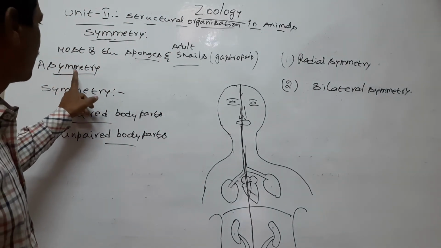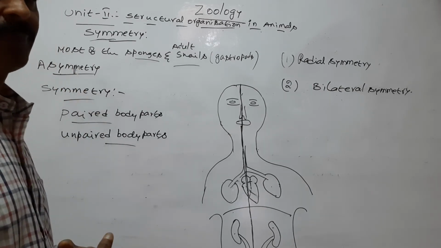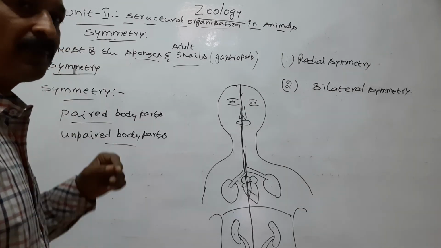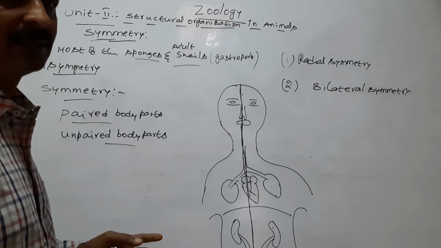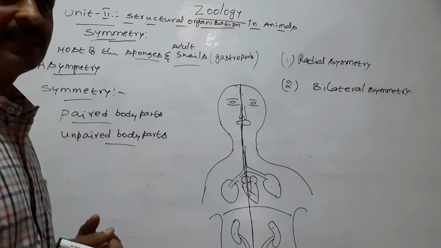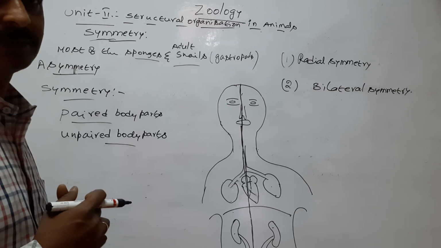Some of the animals are asymmetrical and some are symmetrical. Symmetry explains the regular arrangement of body parts in the animals. In the asymmetrical animals, the body parts are not arranged regularly.